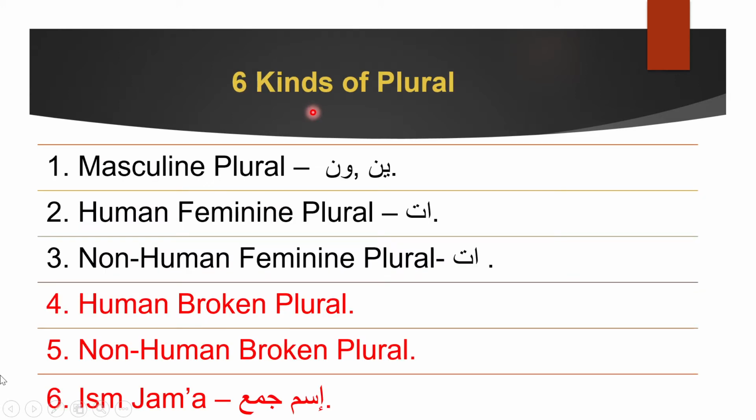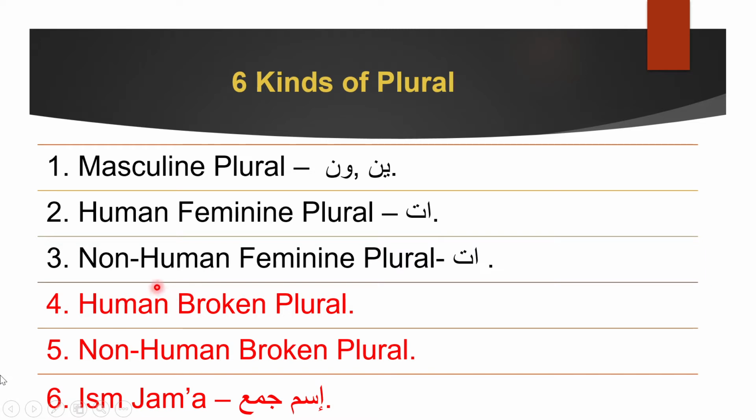So in Arabic there are 6 kinds of plurals. Shocking, I know, they go so deep in the plurals part. The first one is masculine plural. Masculine plural is Muslimuna, Muslimina. We already learned this through the Muslim chart. Next, human feminine plural. Human feminine plural is atun atin, like muslimatun, muslimatin.